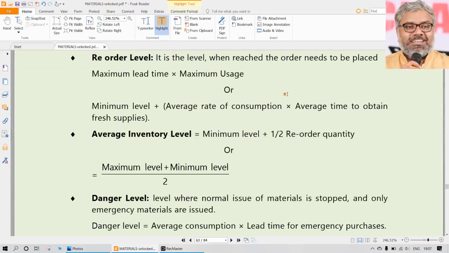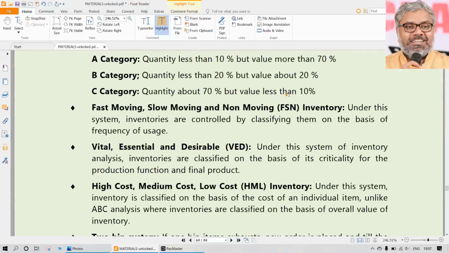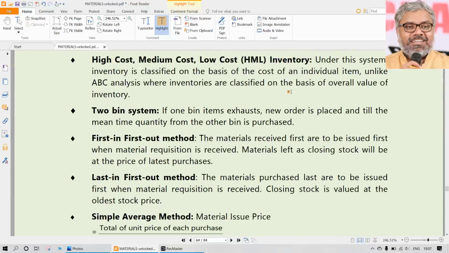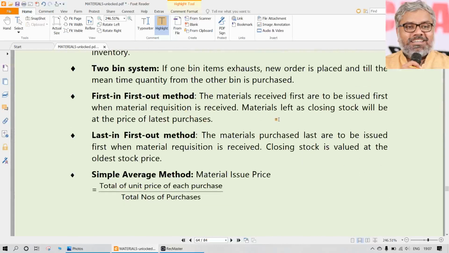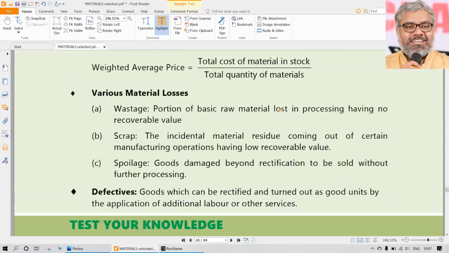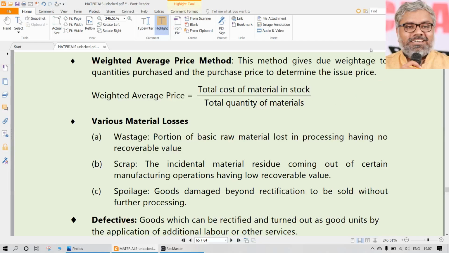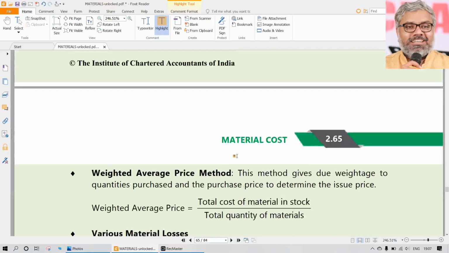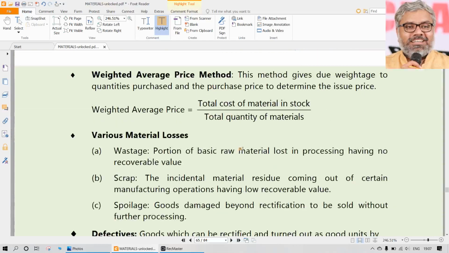Broadly, we have four methods of material issues as we have seen. That is first in, first out, that is one; last in, first out, LIFO; simple average; and weighted average. That is enough. These are the core points to be noted, and we can solve the questions related to the valuation of material issues. Valuation of material receipts is one part. Valuation of material issues happens according to any of these methods: FIFO, LIFO, simple average, weighted average. So that has to be done.